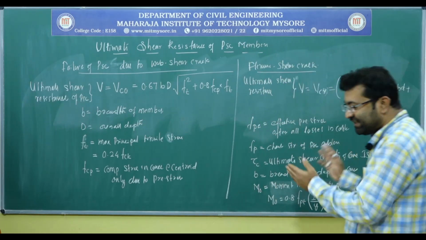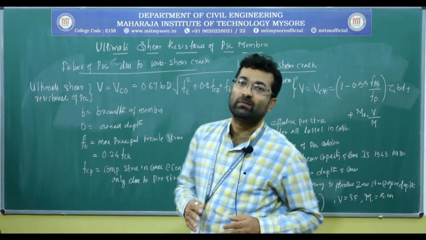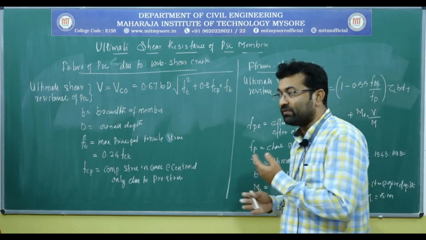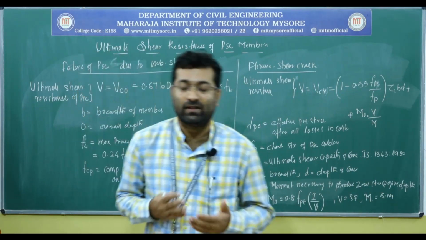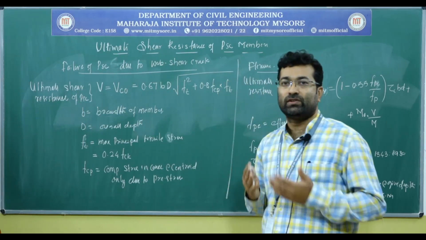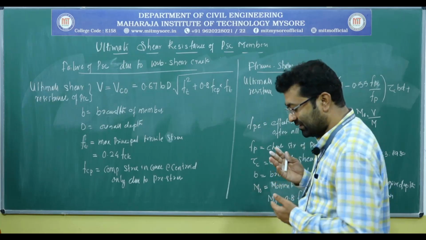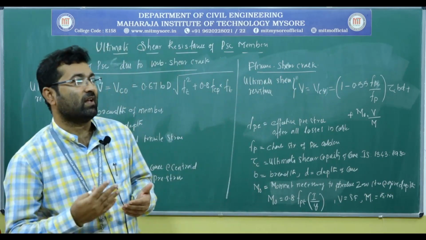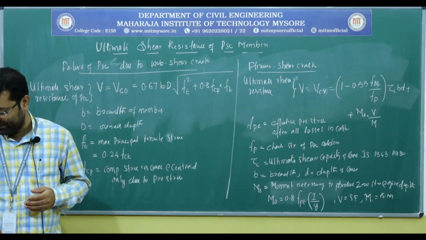Using these two formulas, we calculate the ultimate shear resistance capacity of the concrete in different situations: when the cracks are only due to shear stresses, and when the cracks are due to both shear as well as flexural stresses.